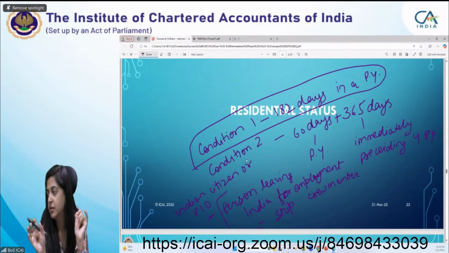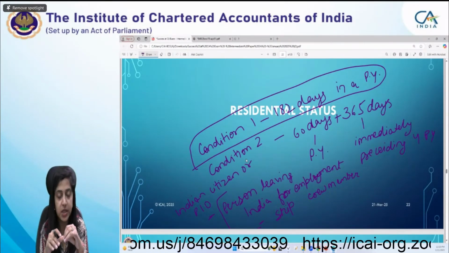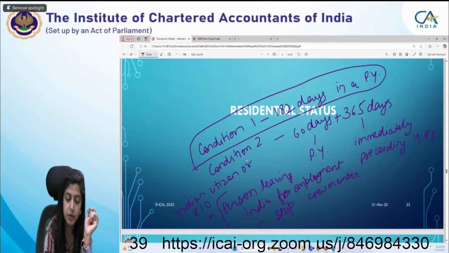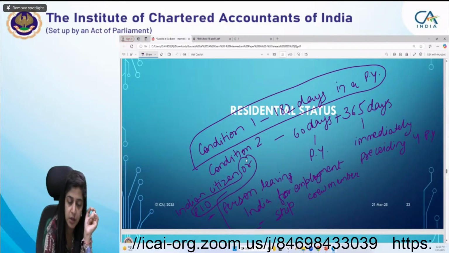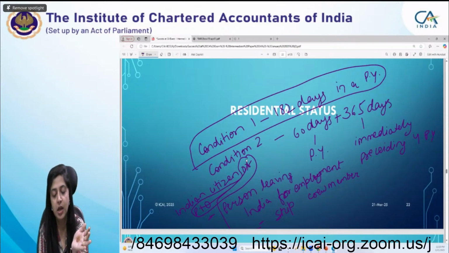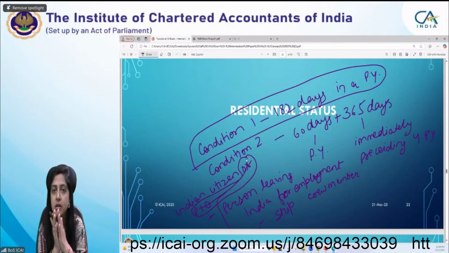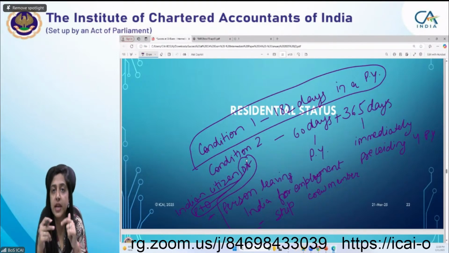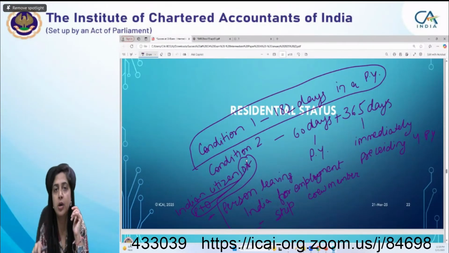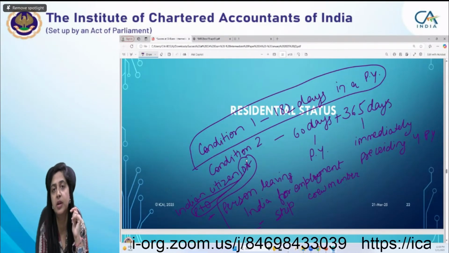Or Indian citizen or person of Indian origin? Is it right? In this case, student, you have to be very careful. This person of Indian origin is not for these two conditions. If you are not an Indian citizen, but you are a person of Indian origin and you are leaving for employment purposes or as a crew member, then you will not get this exception benefit. For this exception's benefit, you will have to be an Indian citizen. If you are a person of Indian origin, then you can't get the benefit of this exception.